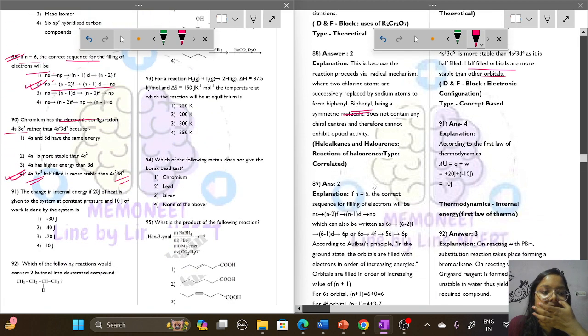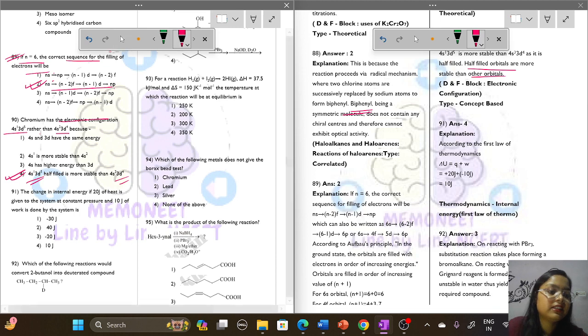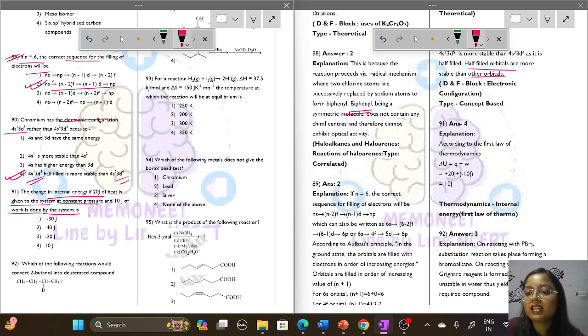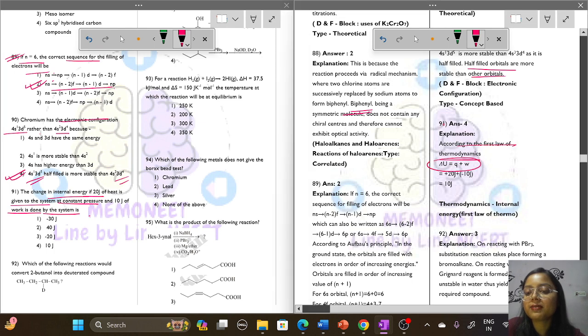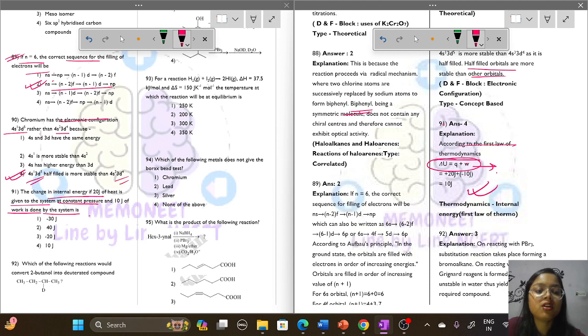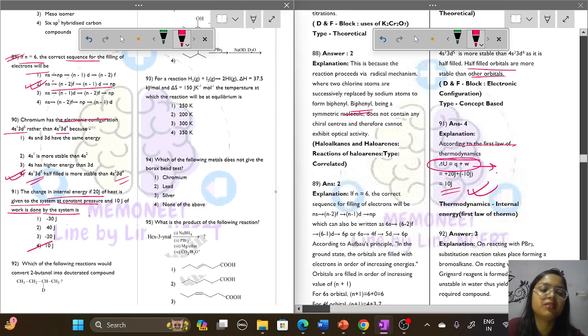Question number 91. The change in the internal energy if 20 joule of heat is given to the system at constant pressure and 10 joule of work is done by the system. According to the first law of thermodynamics, we know that delta U is equal to Q plus W. On putting this value, we will get the answer as 10 joule. So option number 4 will be the correct option.